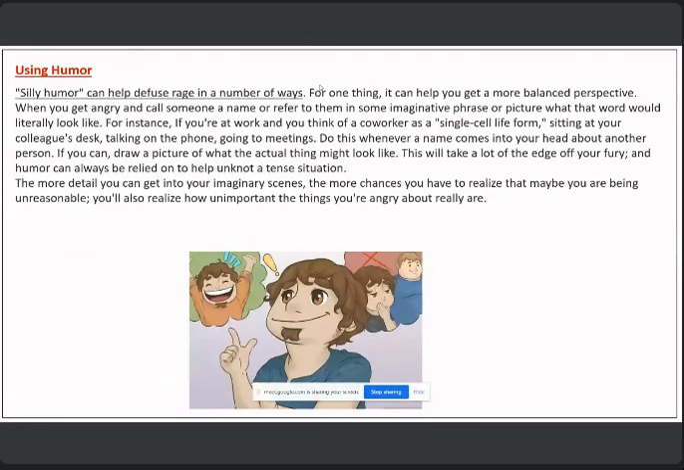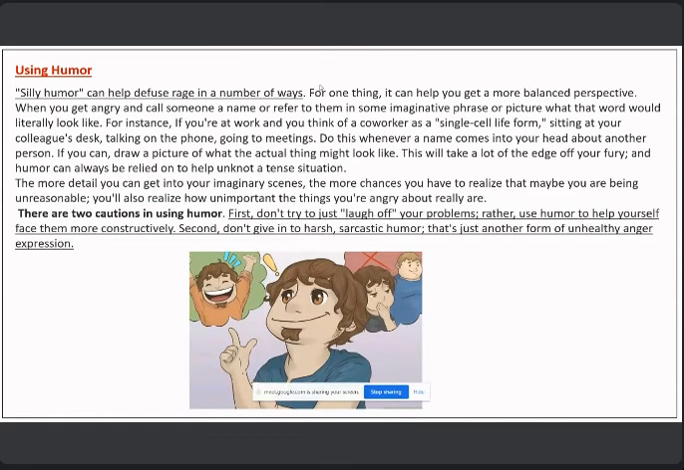Using humor. Silly humor can defuse rage in a number of ways. For example, you can imagine a co-worker as a single-celled life form, sitting at a desk, talking on the phone, going to meetings. This will take a lot of the edge off your fury. Humor can be relied on to help in a tense situation, but there are two cautions in using humor. First, don't try to laugh off your problems. Rather, use humor to help yourself face them more constructively. Second, don't give in to harsh, sarcastic humor. That's just another form of unhealthy anger expression.